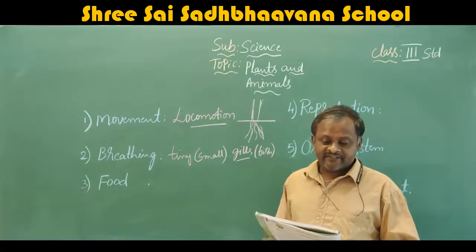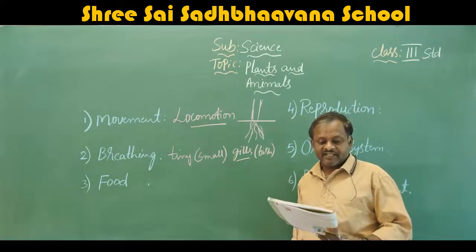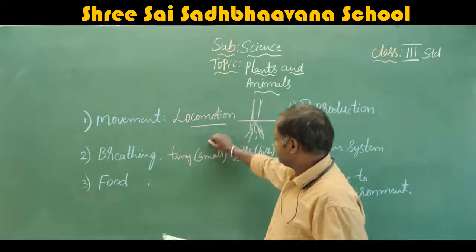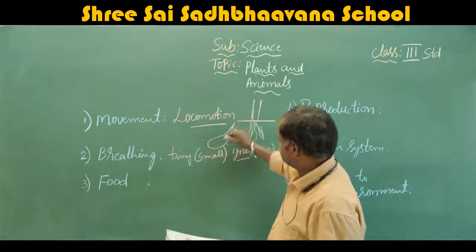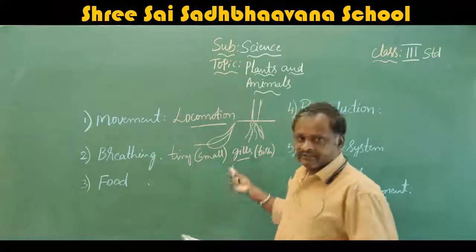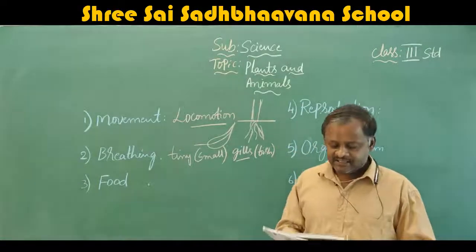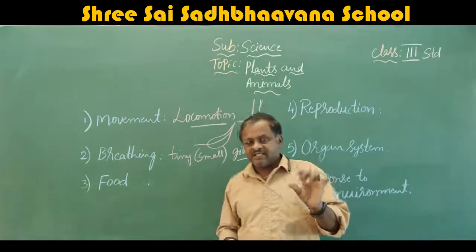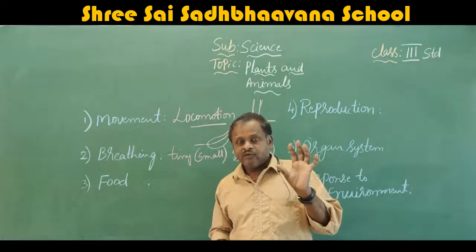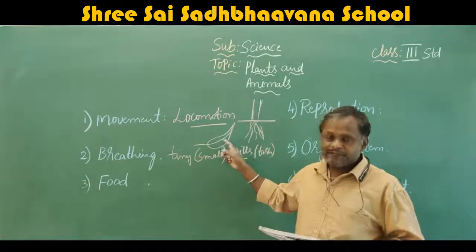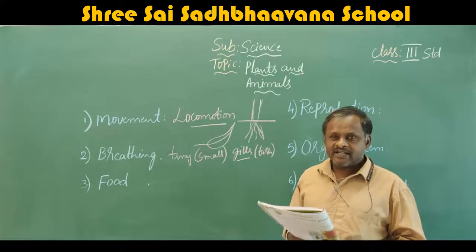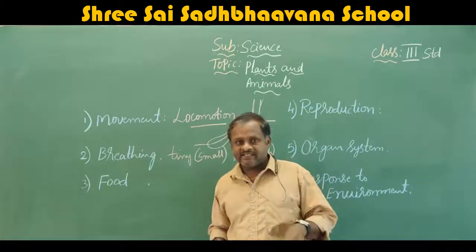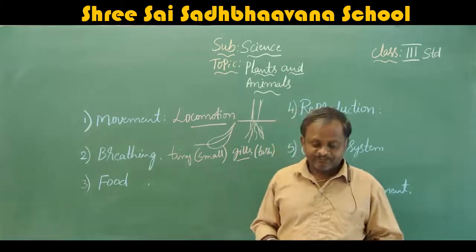Plants breathe in carbon dioxide from air and breathe out oxygen in the air through the stomata present under the leaves. That means if a leaf is like this, under the leaf, small openings are there. They are called stomata. In the last chapter also I explained stomata. They are small openings, and guard cells guard the opening and closing. Here it will breathe. By these organs, the plants will breathe through the leaves. Through the leaves, they take in carbon dioxide and breathe out oxygen.